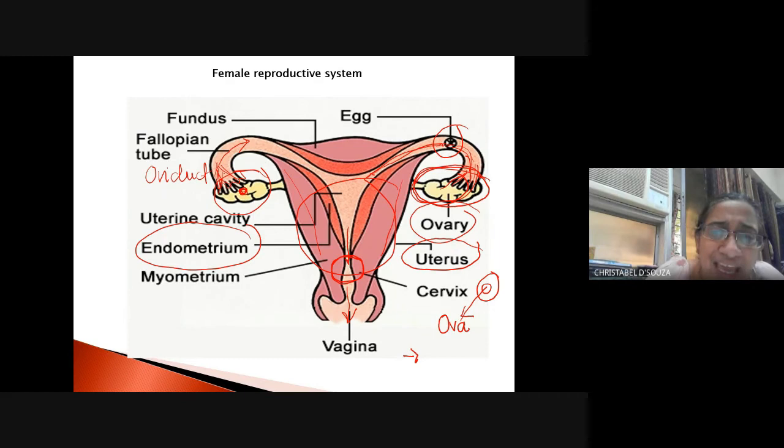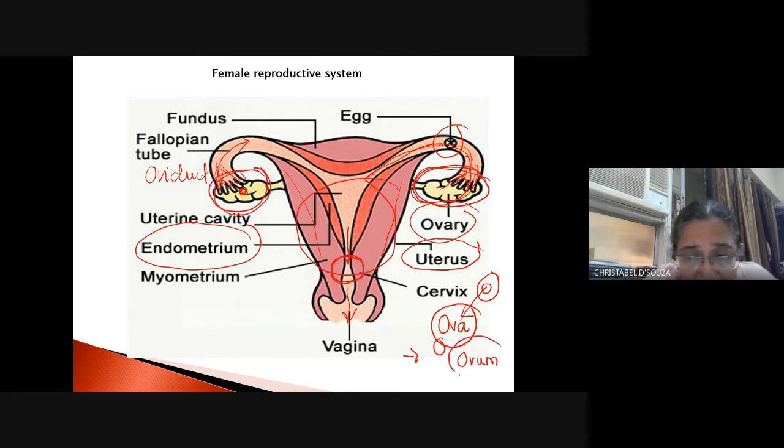Right? What do these ovaries do? The ovaries produce the ova. The ova is the female gamete. Okay, singular is known as ovum.